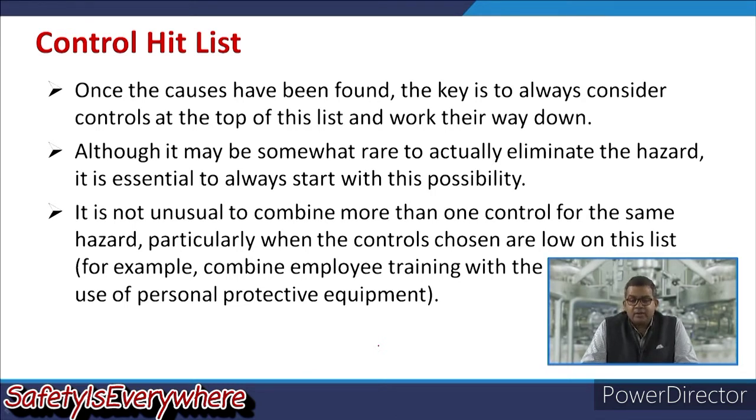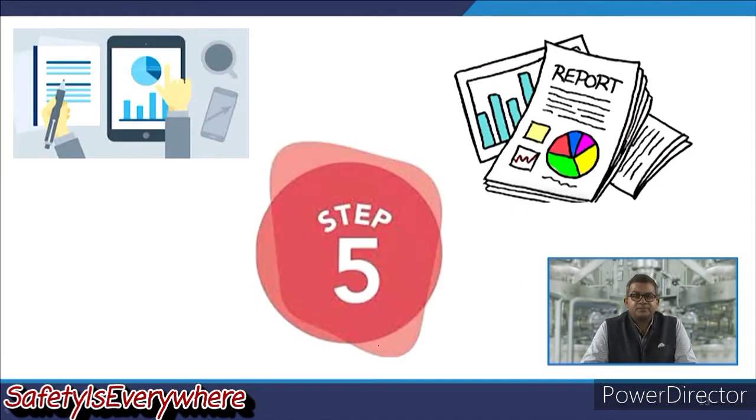So, if you recall in the industrial hygiene chapter, we have discussed the 4 basic protocols like substitution, attenuation, isolation, etc. Now, it is not unusual to combine more than one control for the same hazard, particularly when the controls chosen are low on this particular list, like combining employee training with the use of personal protective equipment, etc.